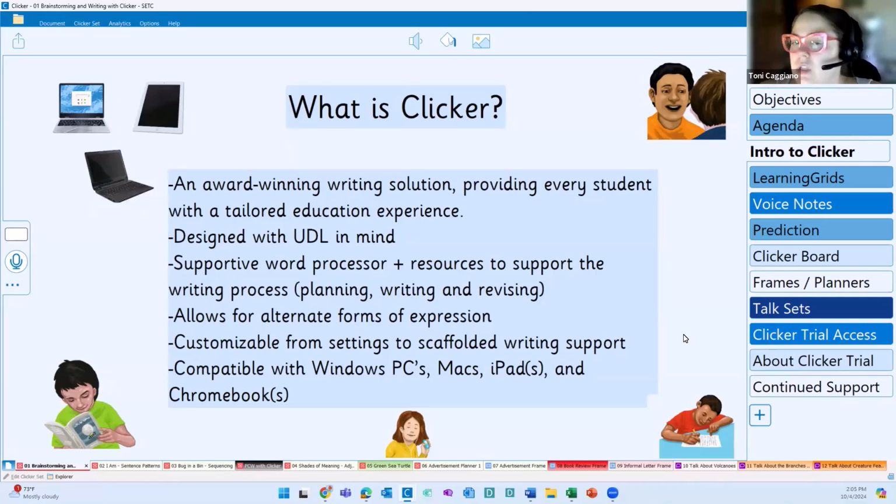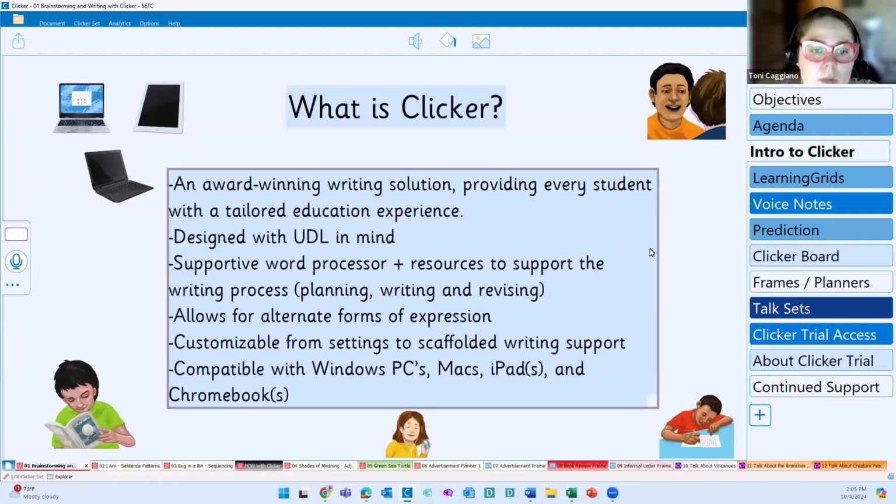We are looking to support all learners and ensure that they're getting exactly what they need when it comes to their writing experience. Like I said, this is a supportive word processor, and we're providing resources to support the full writing process. So we offer reading, writing, speaking, and listening activities.